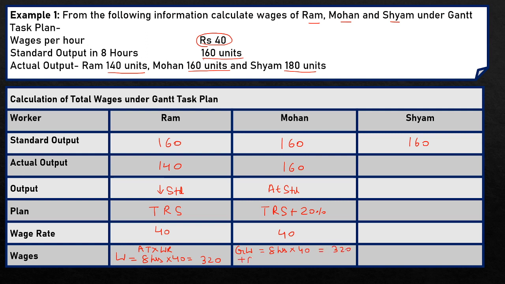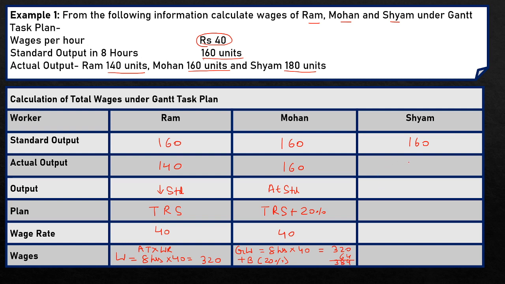Now he is also eligible for bonus of 20%. So 20% of 320 is 64. So his total wages here is 384 rupees. Now we calculate wages of Sham.